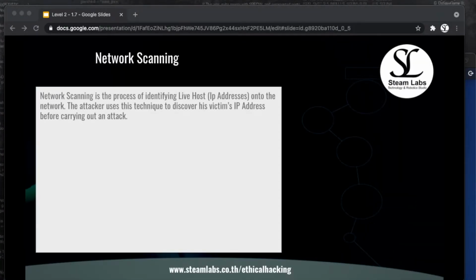So let's have a look. Network scanning is a process of identifying live hosts, IP addresses on a network, and an attacker or a hacker can use this technique to discover his victim's IP addresses before carrying out an attack. So this is what an attacker or a hacker would be running different network scans for.